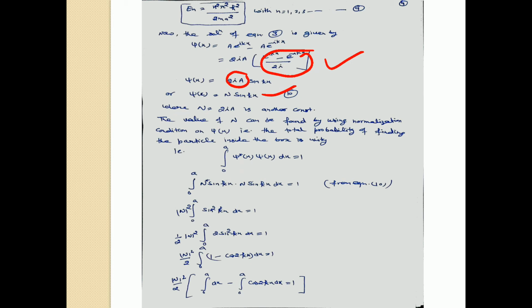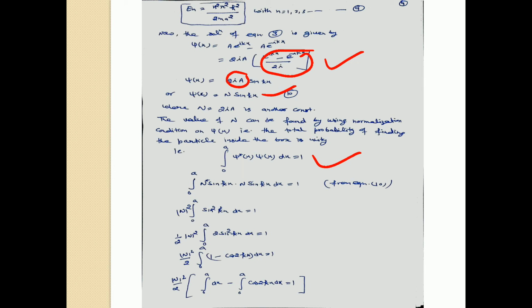So we integrate from 0 to a of psi star(x) psi(x) dx, which is equal to 1. This is the formula for probability. Put the value of psi. Take the complex conjugate of N sin kx. N can be real or complex, so we take N star, the complex conjugate of N, and sine has a real value. So N star remains as it is, and we have N star sin kx times N sin kx dx equal to 1.